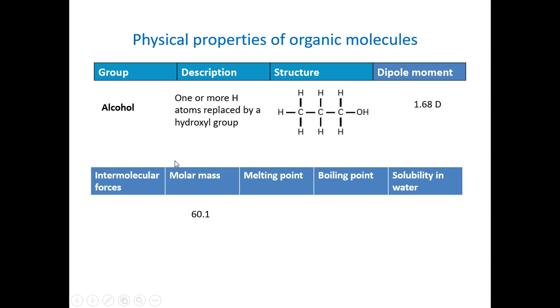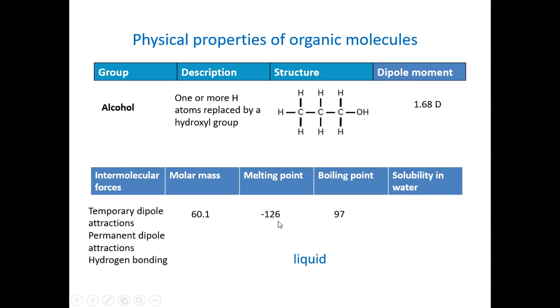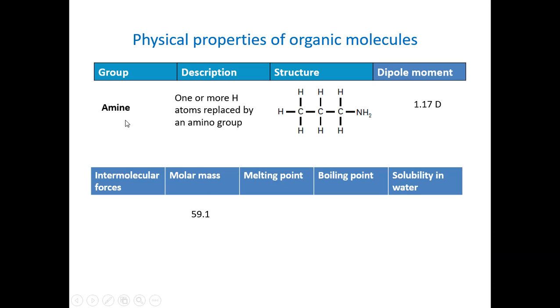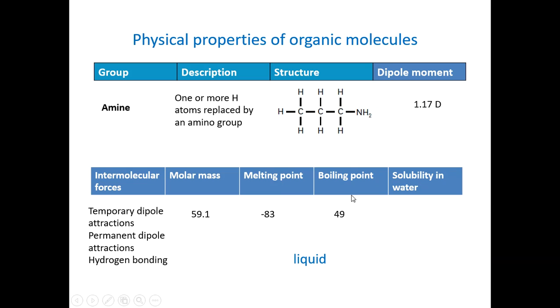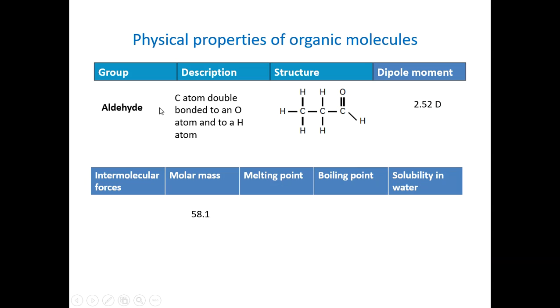The alcohols do form hydrogen bonds, even though it's got a smaller dipole moment, so the permanent dipole forces of attraction are not as strong. It can form hydrogen bonds, therefore it takes more energy to melt and boil, so it's also liquid, and it is totally soluble in water. Amines, very similar to the alcohols because they have got all three different types of intermolecular forces, and so they are liquids and they are soluble in water and they form a basic solution.